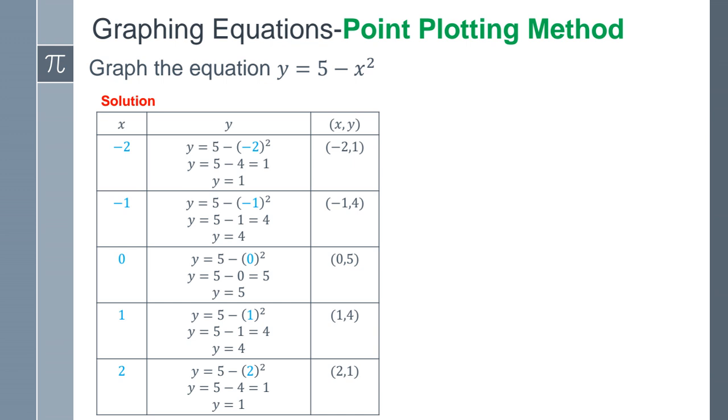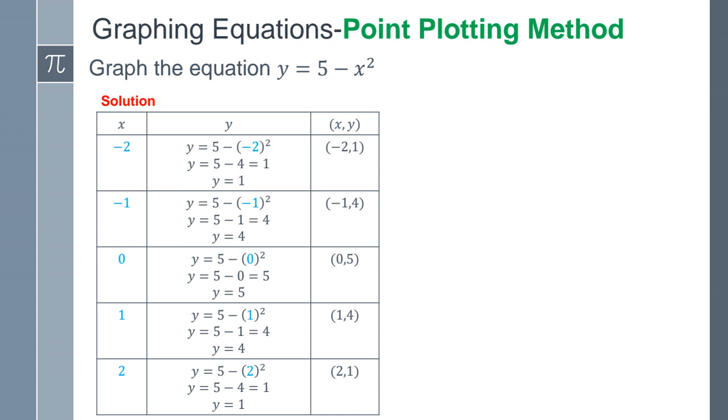Now I have x is equal to 1. 1 squared is 1. 5 minus 1 is 4. So y equals 4. So my ordered pair is 1, 4. Okay. Now the last one, x equals 2. 2 squared is 2 times 2, which is 4. So 5 minus 4 is 1. So y equals 1. So my ordered pair is 2, 1.